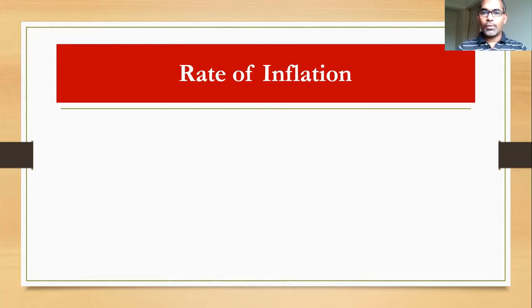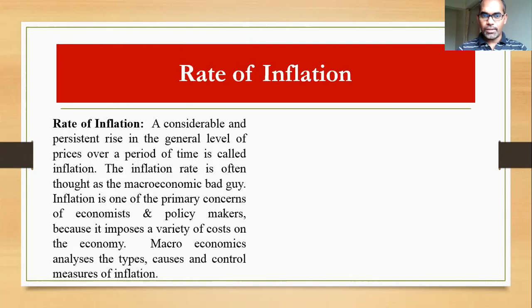It means prices of goods increase, but that should be considerable and persistent. Persistent in the sense of consistently, continuously over a period of time. Prices should keep growing, and only then can we say that it is inflation. So generally we call inflation the macroeconomic bad guy. The reason is inflation can destroy the economy and collapse economic activity. When inflation is very high, the value of money will approach zero.